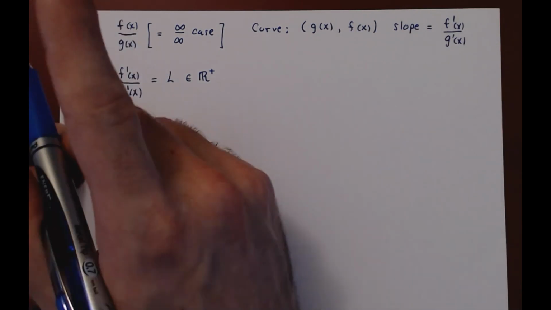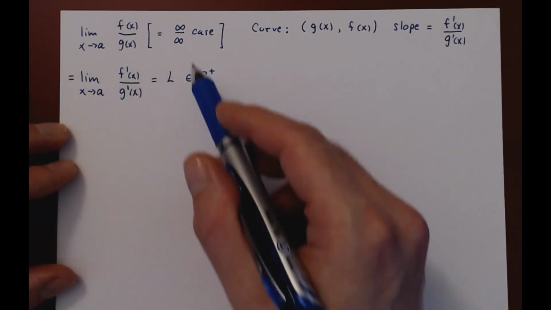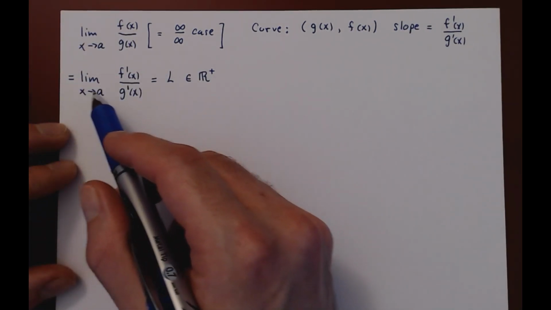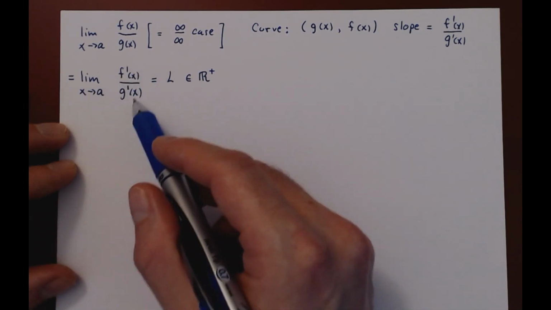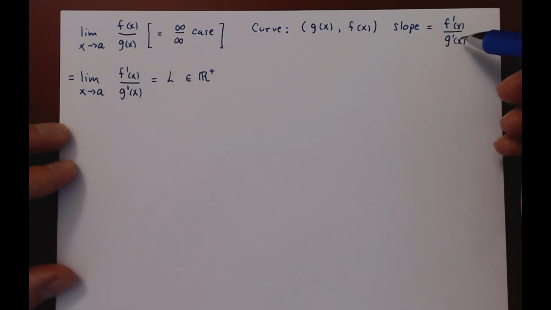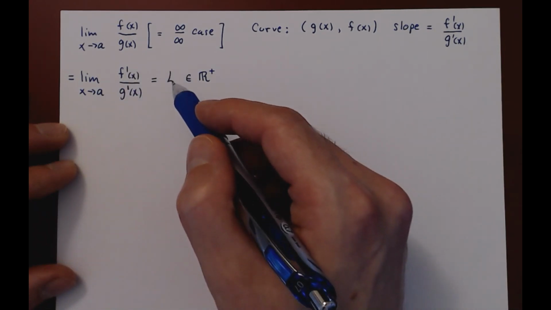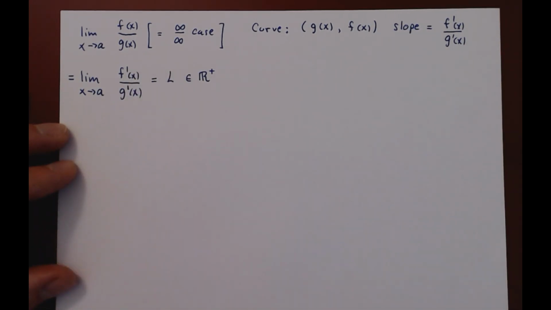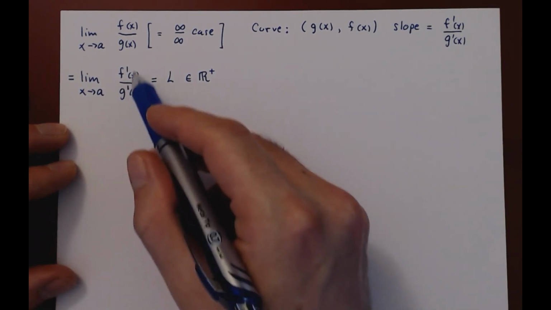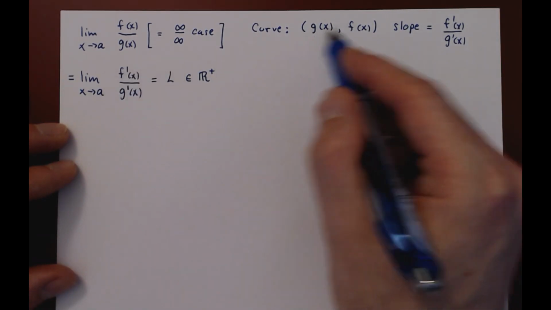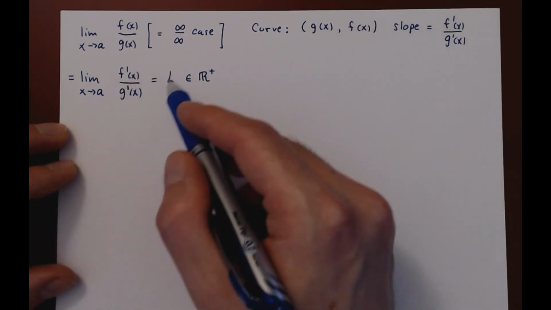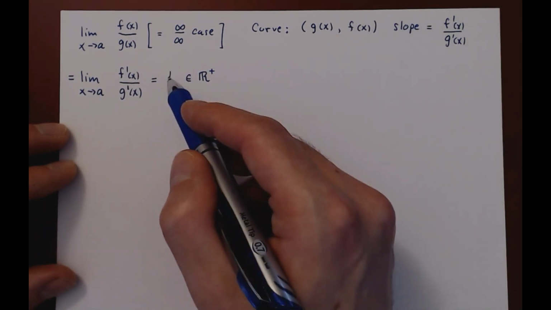But that's not all. We have a second piece of information. Again, as x approaches a, f prime over g prime, being the slope of our curve, will be approaching a positive constant. And now pause to think about what this means. The slope of the curve is getting closer and closer to a fixed constant.